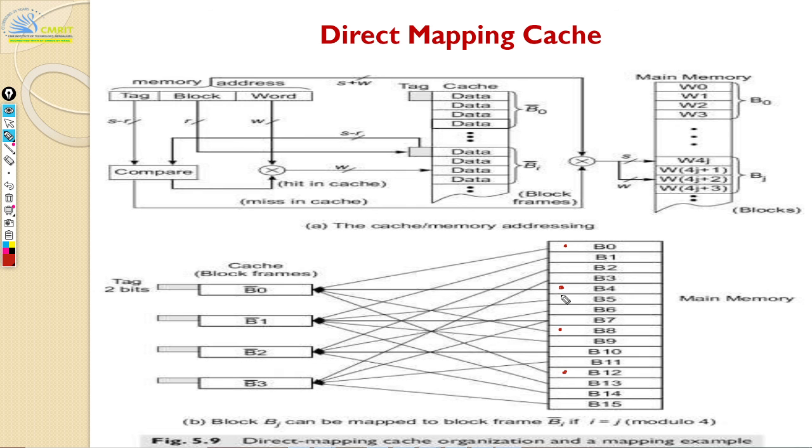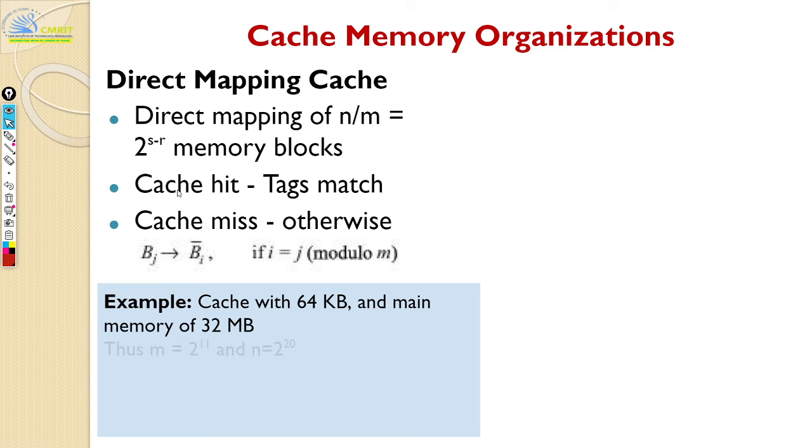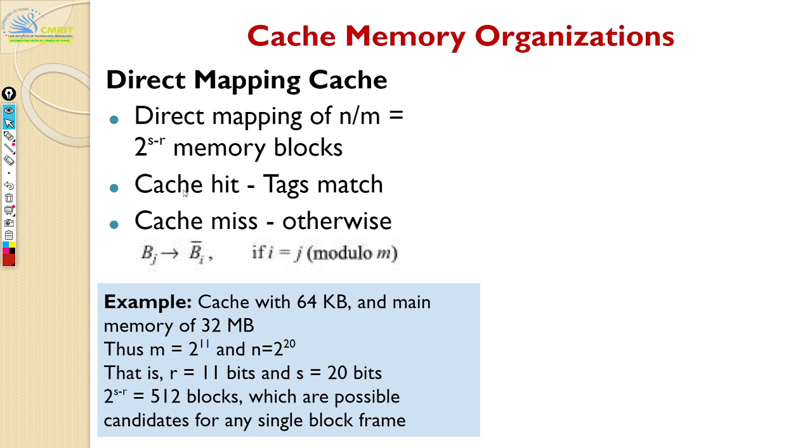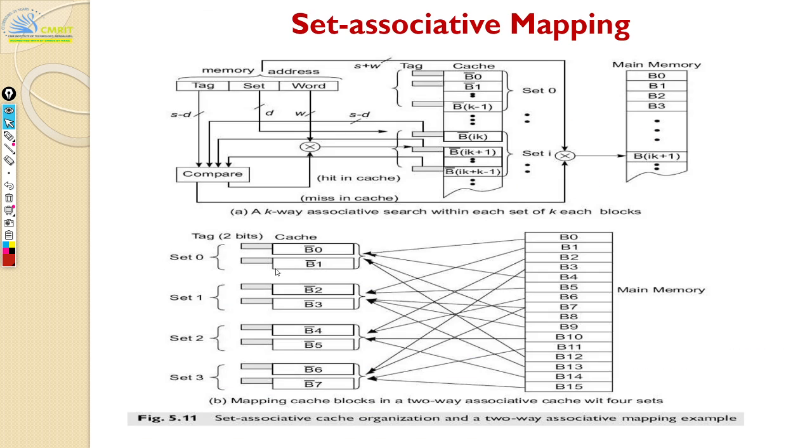If you count how many will get mapped, it's that formula, so 512 according to that example. If you want to know how many blocks will get mapped to the same block frame, you can get that number by 2 power s minus r. You just divide n by m, and that's how many, this 512 blocks of memory will map to the same location in your block frame.